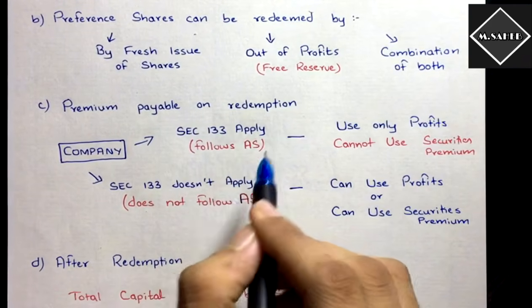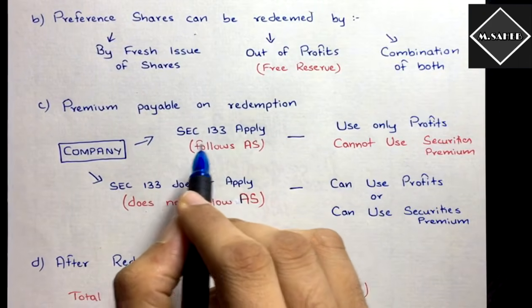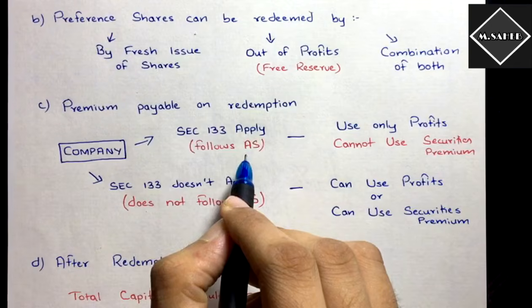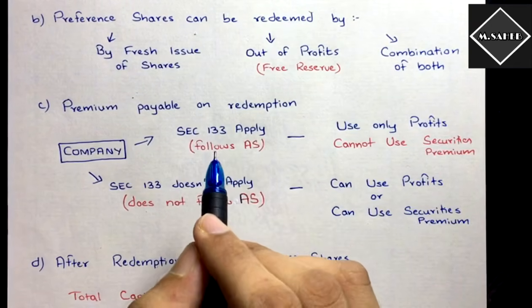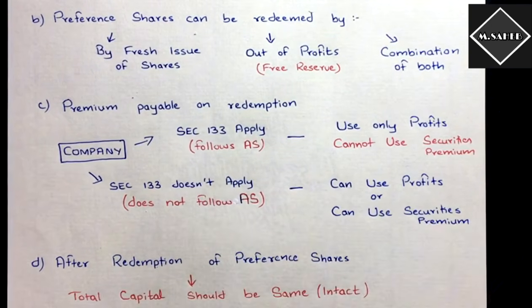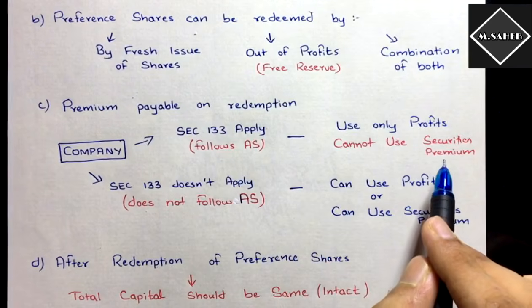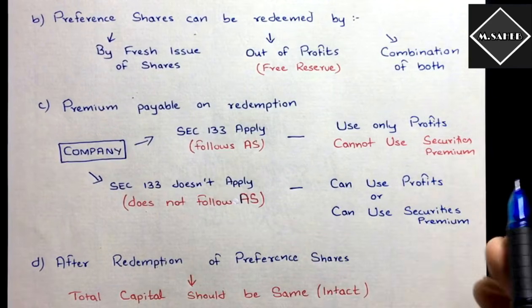The company which has the objective of earning profit has to follow the accounting standards. So section 133 will apply. So the company to whom section 133 applies can only use profits; they cannot use securities premium reserve. Securities premium reserve is not a free reserve, right?